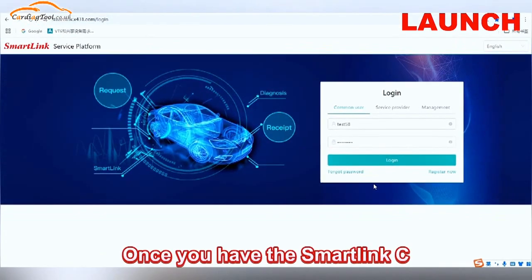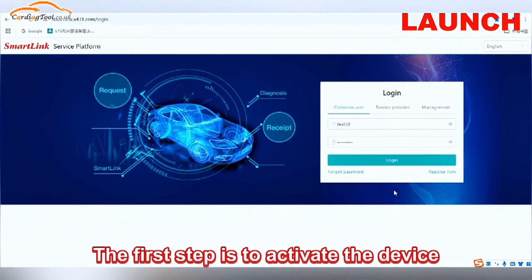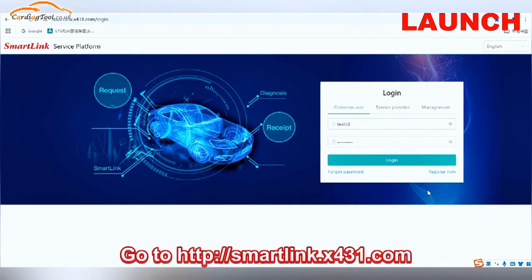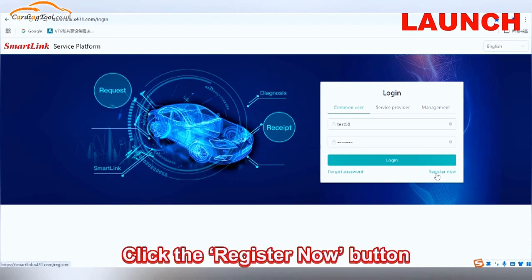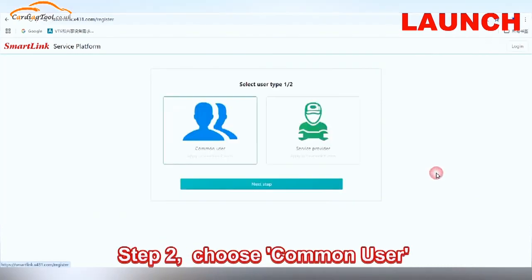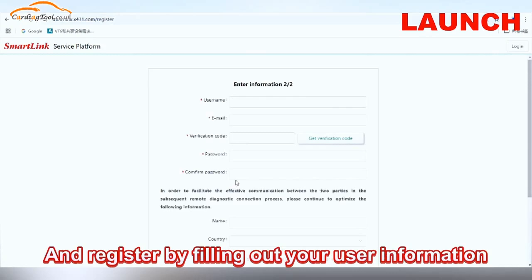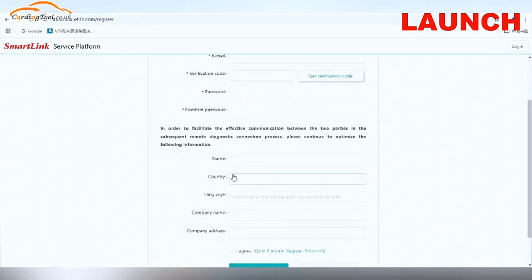Once you have the SmartLink C, the first step is to activate the device. Step 1. On your PC, go to http://smartlink.x431.com and click the Register Now button. Step 2. Choose Common User and register by filling out your user information.